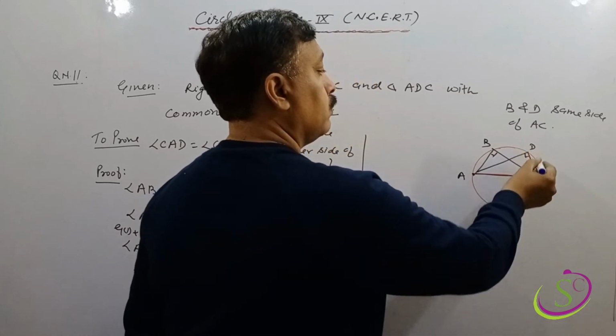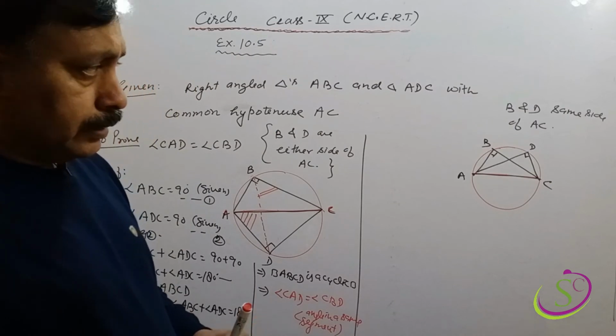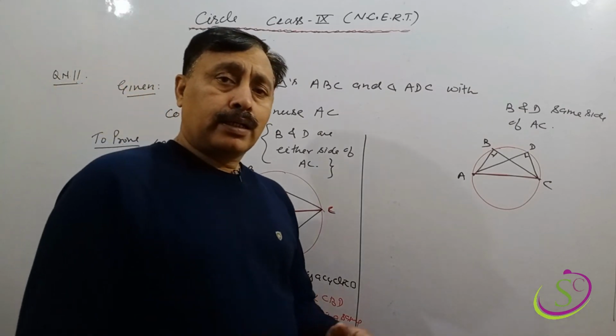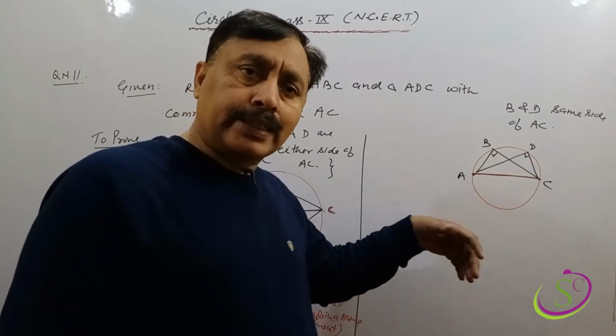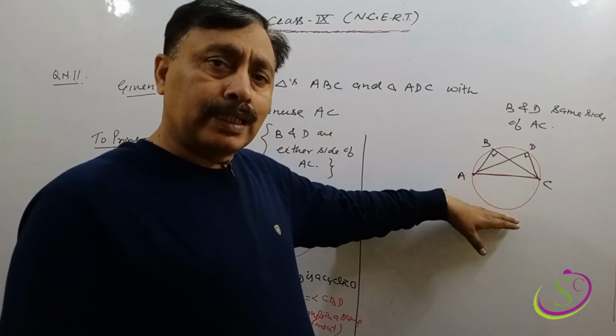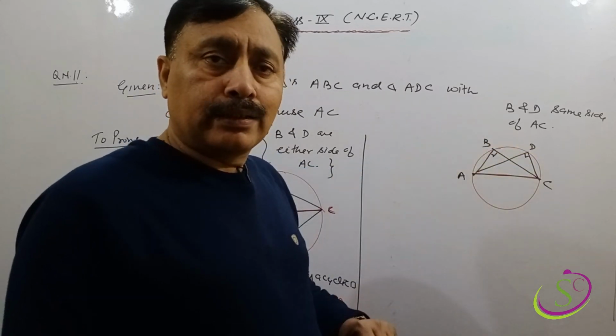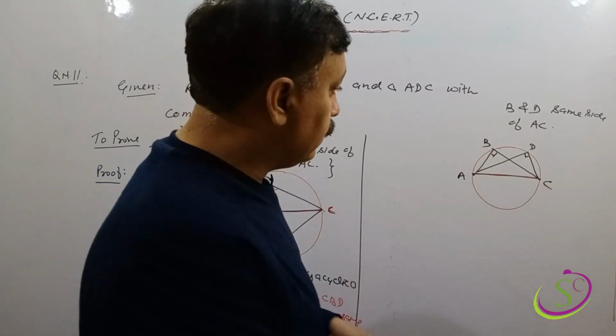This is also a right angle. Clear? And we have discussed a theorem that if a line joining two points subtends equal angles at two different points on the same side of the line, then the points are concyclic.